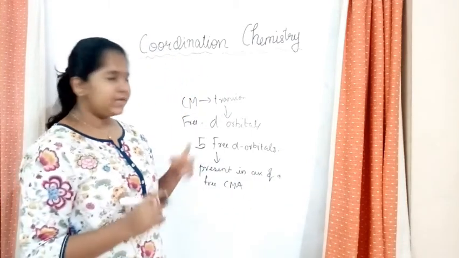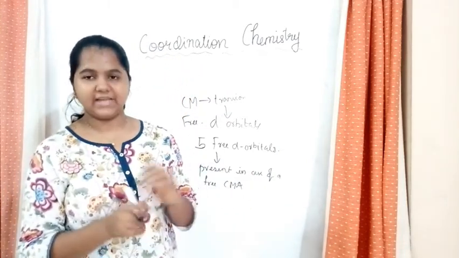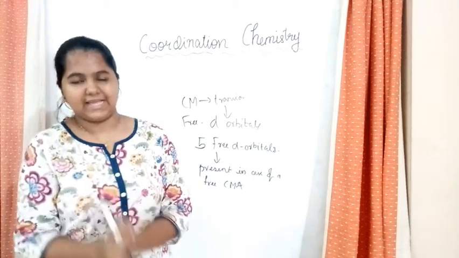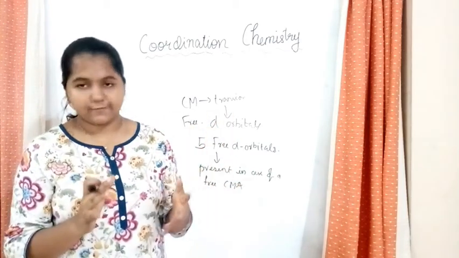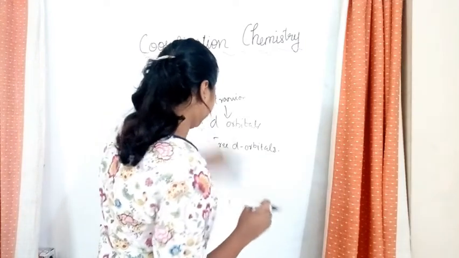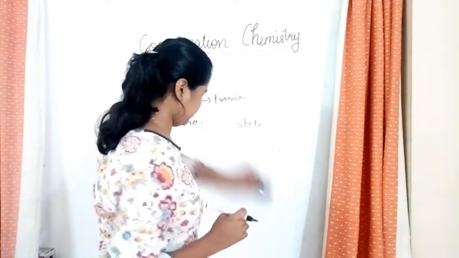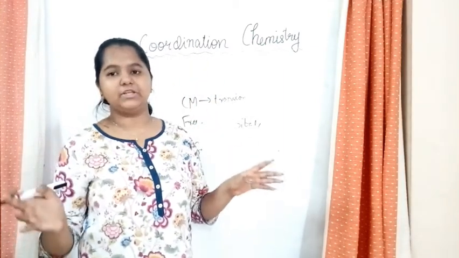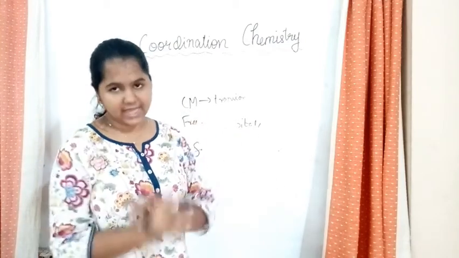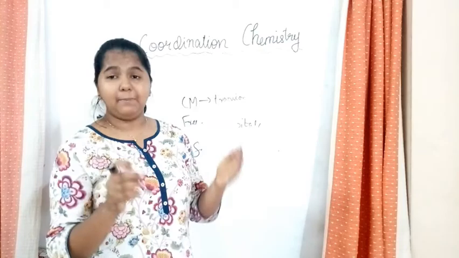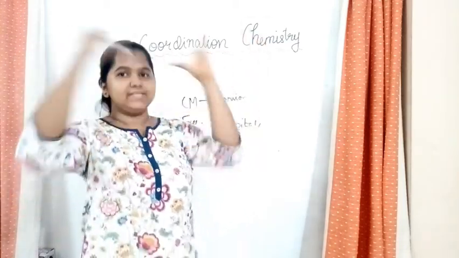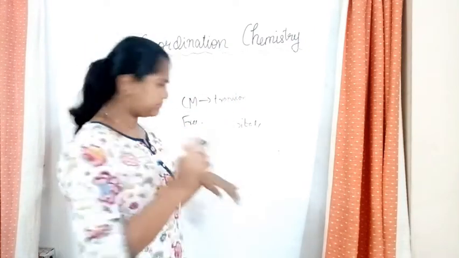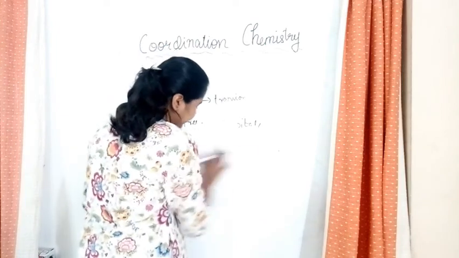Now let's see. According to CFT, the central metal atom in the beginning would be equally attacked by these ligands from all sides. And what do they form? They form a spherical field. This doesn't depend on the geometry. Whatever geometry, shape or alignment it has, it never depends on it. The ligands in the surroundings would attack the central metal atom from equal and opposite sides.